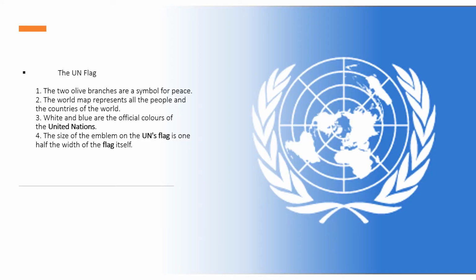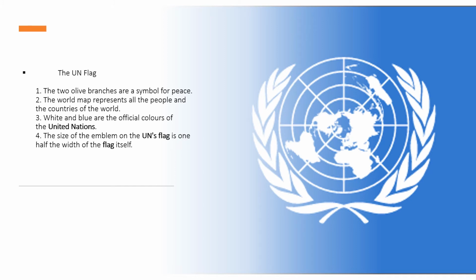Now we come to the UN flag. Because it's an organization, there must be a flag for the organization. So this is the symbol of the United Nations flag. In the center of the circle, there is a world map which represents all the people and countries of the world. The colors are white and blue.